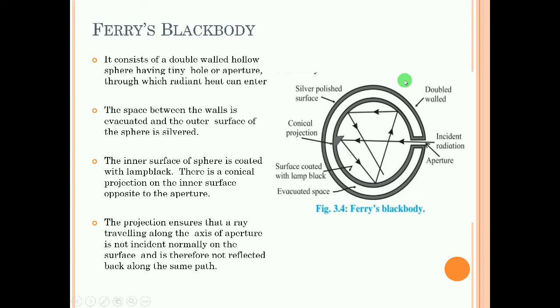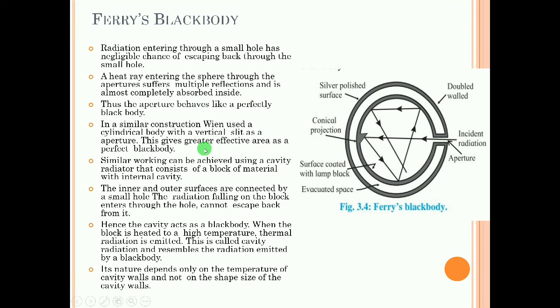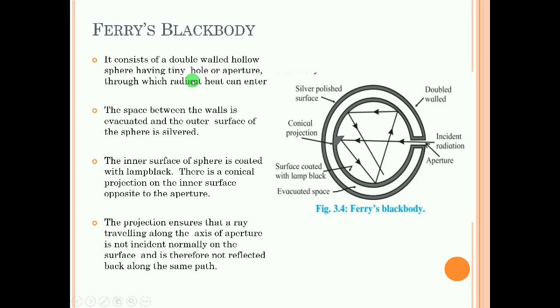So here an explanation can be asked of you, or even a diagram. A labelled diagram can be asked for 2 marks, or an explanation can be asked, which will be a 3 marks question. So this is your labelled diagram for Ferry's black body for 2 marks. And if you consider the explanation, that will be for 3 marks. What explanation will you write? This is an artificial black body that will absorb approximately 98% of the incident radiation.